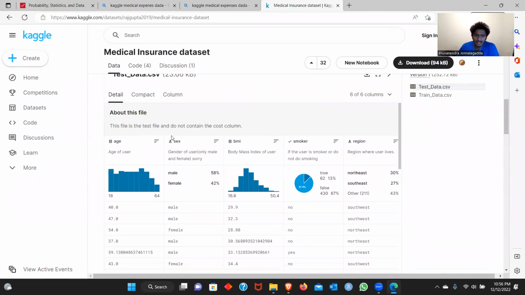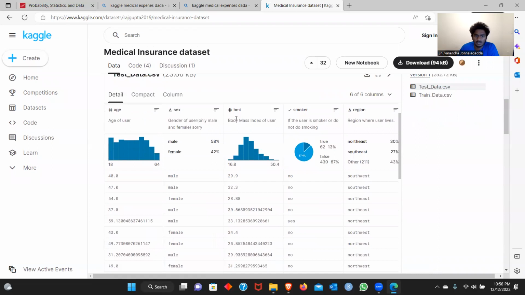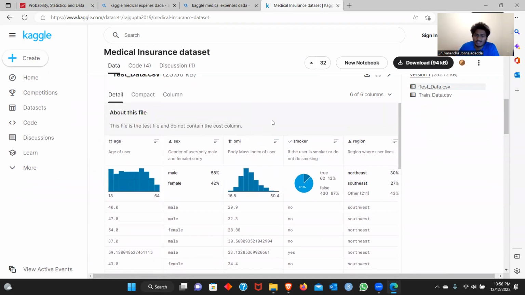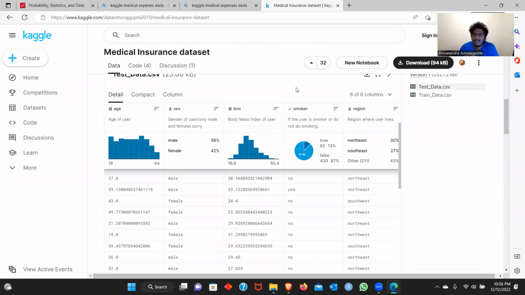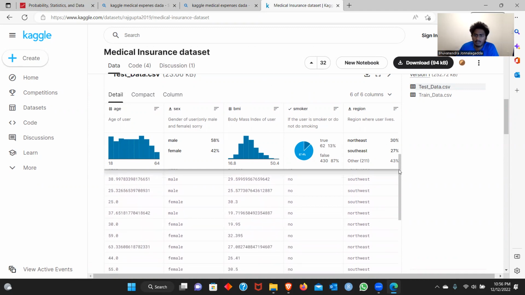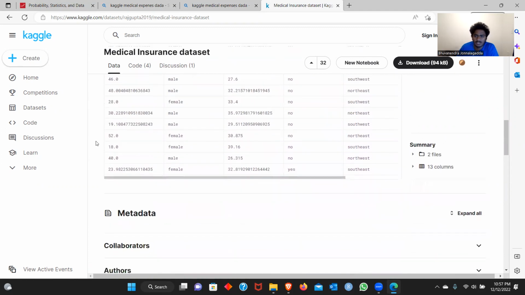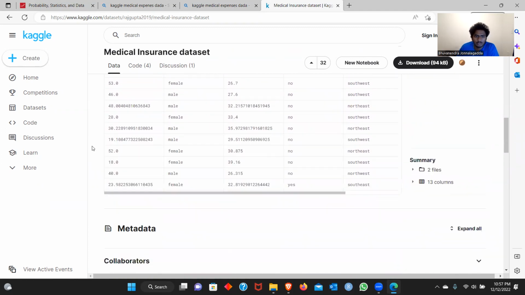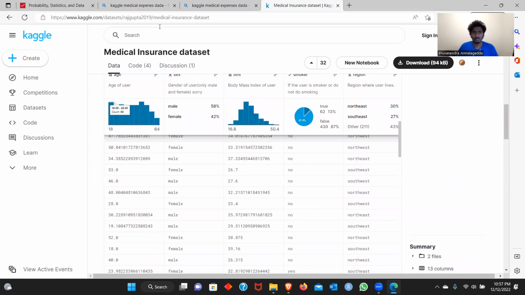The columns that we have are age, gender, body mass index, and whether he or she smokes or not. Smoking is injurious to health. And the region he belongs to. Since the data set belongs to the United States, whether he's from the north, south, east, or west. It's not specific to state, but it tells which region he came from. That's the overview. Let's go to my code.